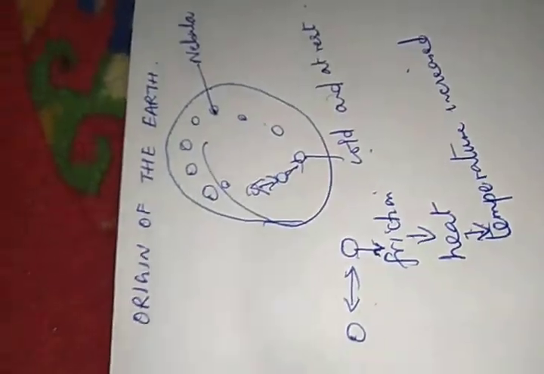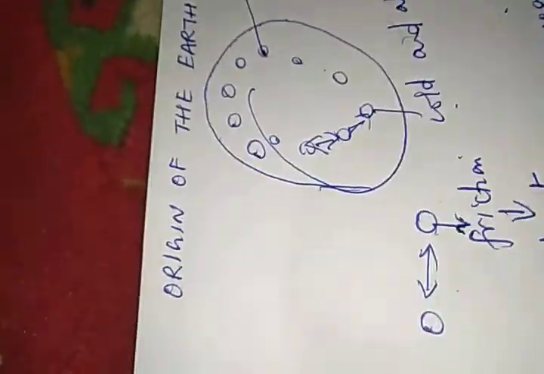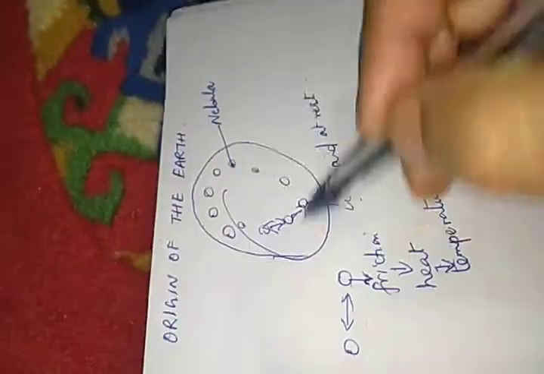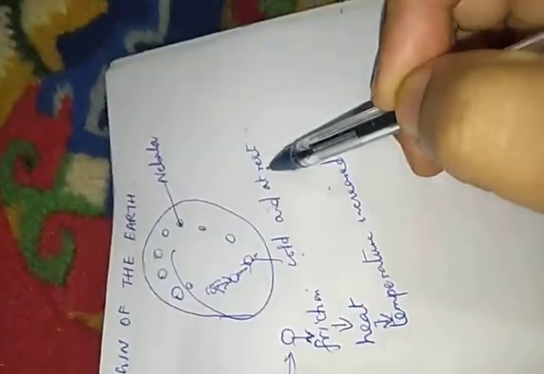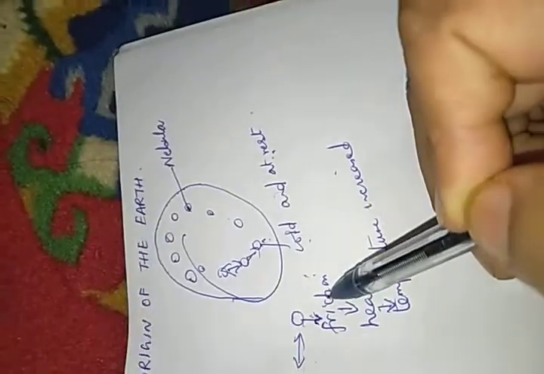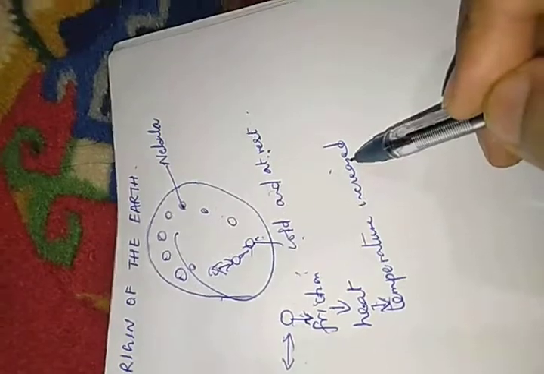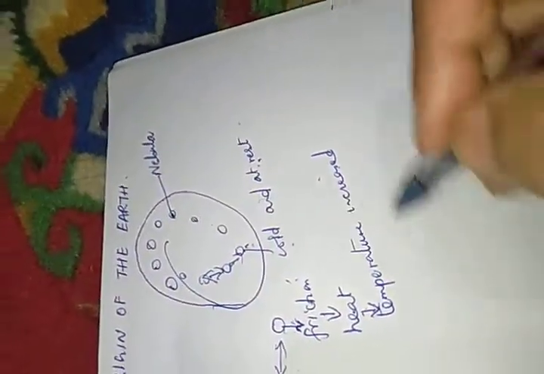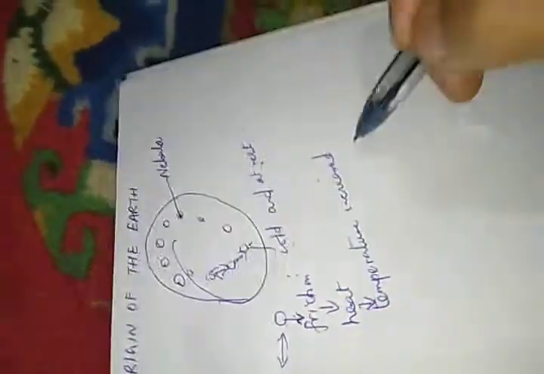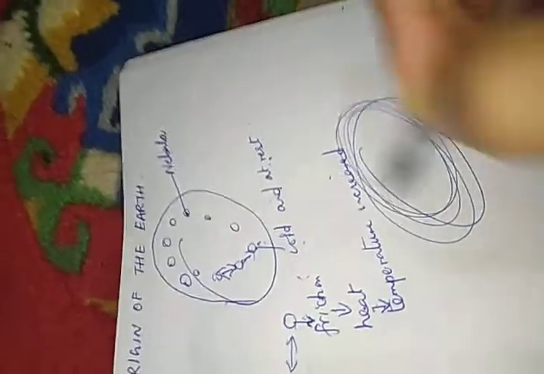Are you understanding, children? The particles got into motion. They were cold and at rest, they started to collide because of gravitational force, friction was created, because of friction heat was produced and the temperature increased, and because of that they got into motion, a circular motion.